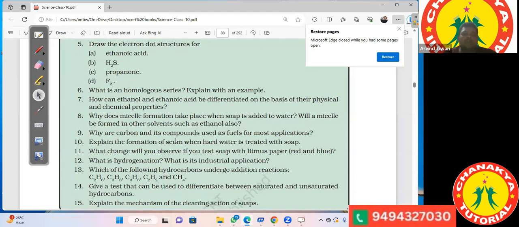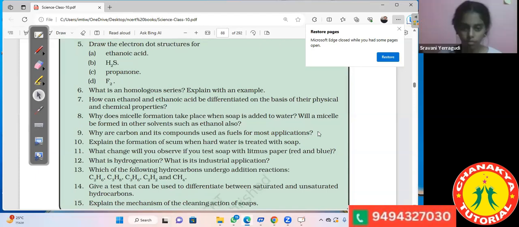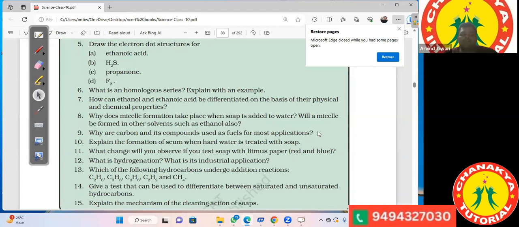Then why are carbon and its compounds used as fuels for most applications? Sir, because they give out a lot of heat on combustion. Whenever combustion takes place, they give a large amount of heat because of the carbon and hydrogen present. That we call the calorific value. The calorific value of carbon and its compounds is high. Also, it turns out to be a clean fuel.